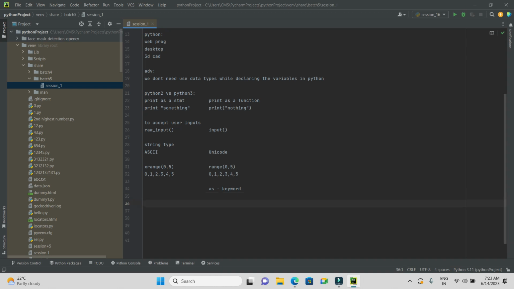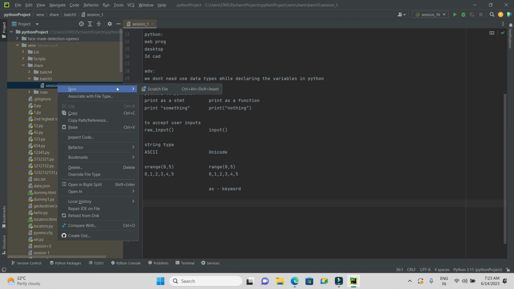So let's have a small look at how a simple program looks in Python. For this, I'm going to take one file.